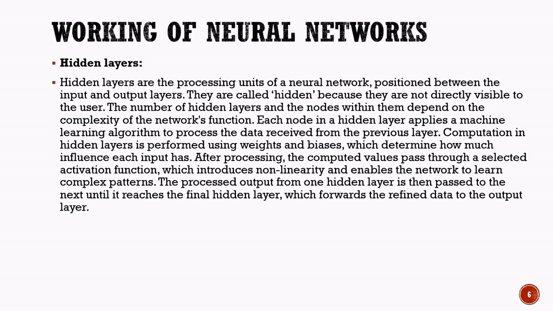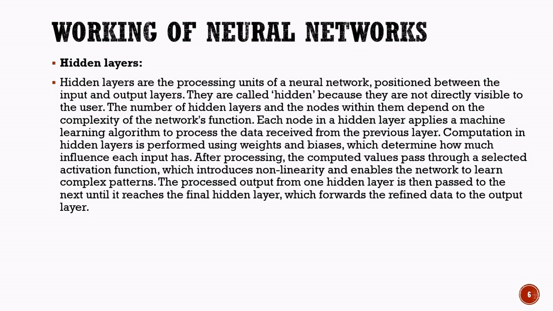Each node in a hidden layer receives data from the previous layer and performs calculations using machine learning algorithms. During this process, the network assigns weights and biases to different inputs. These values help determine the importance of each input in the decision-making process. After performing the calculations, the results pass through an activation function. This function helps the network learn complex patterns and relationships within the data, making it capable of solving sophisticated problems.